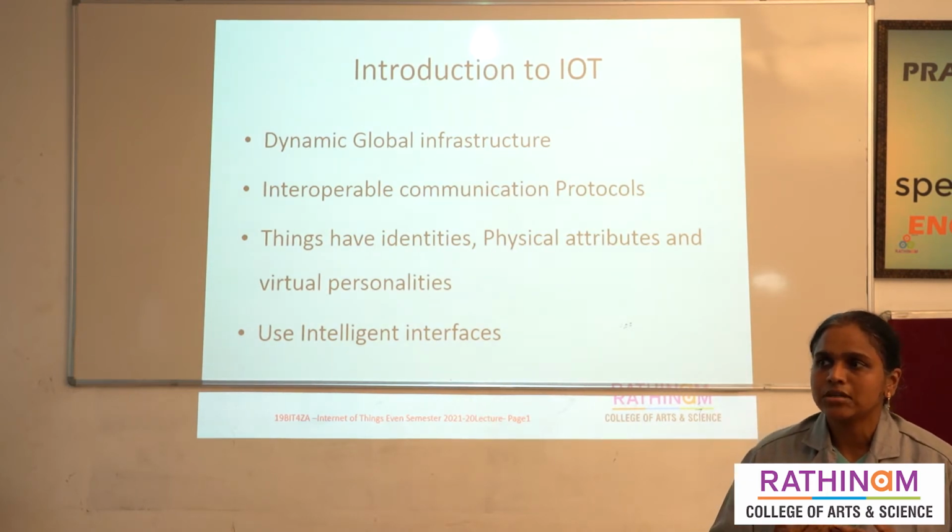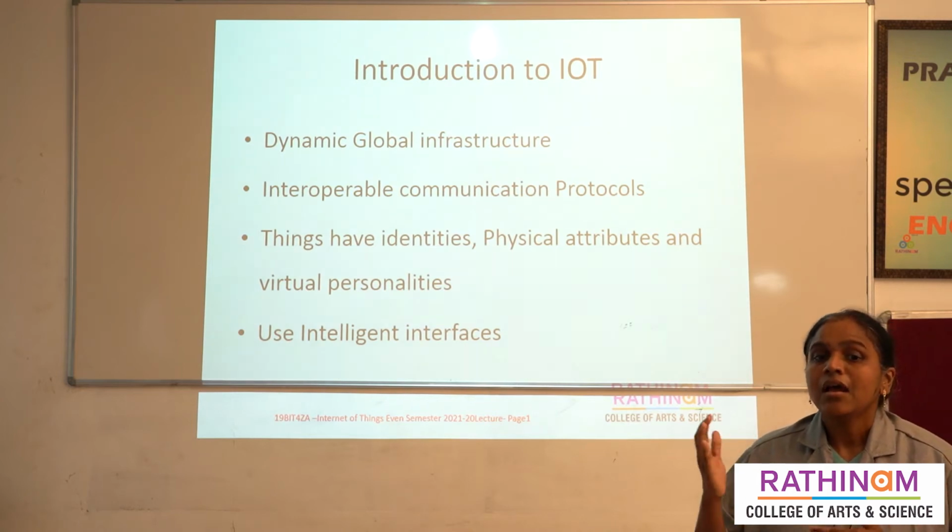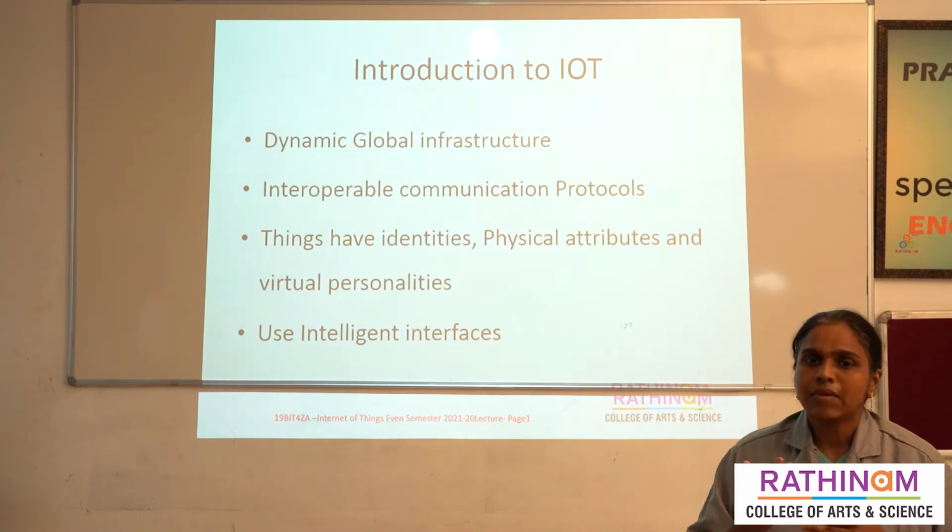Third, the things have identities, physical attributes and virtual personalities. Fourth, we use intelligent interfaces, which is the interaction between the human and machine.